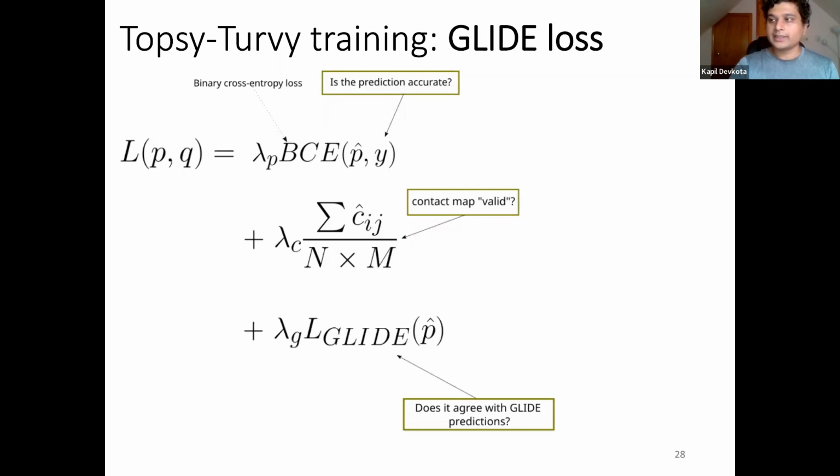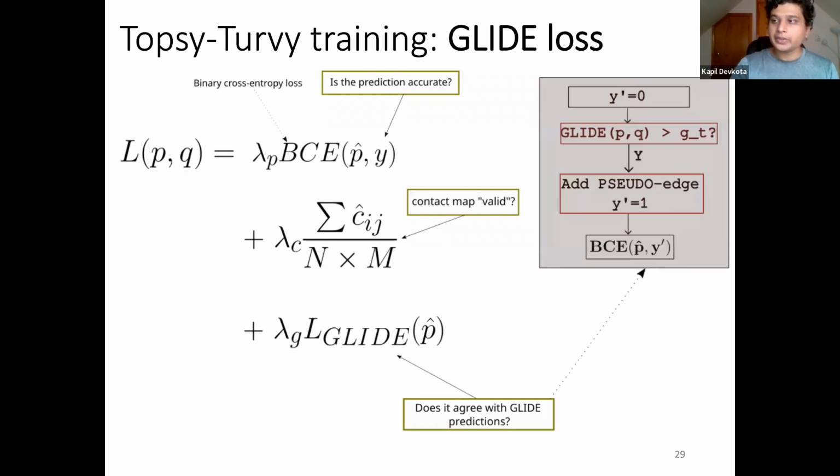And the final loss is the network-derived loss from the GLIDE metric, which basically says whether or not the proteins are actually network related or not. To go deeper into this GLIDE loss, we set a parameter called GLIDE threshold, or GT, as we describe here. Any pair with GLIDE similarity greater than GT is considered by the model to be a pseudo-edge. Then we apply binary cross entropy loss to see if the model prediction agrees with this synthetically created new network edge.